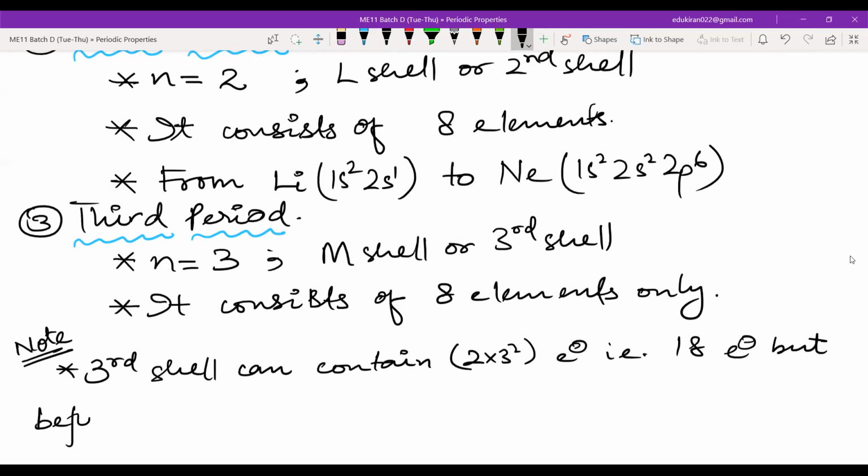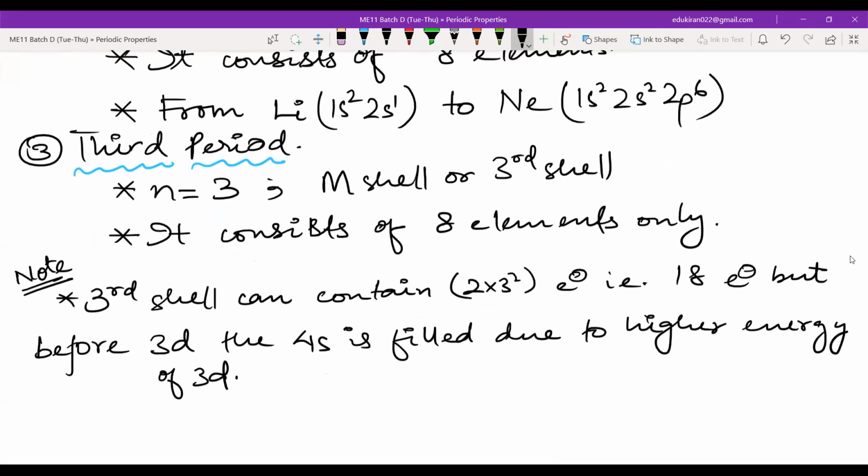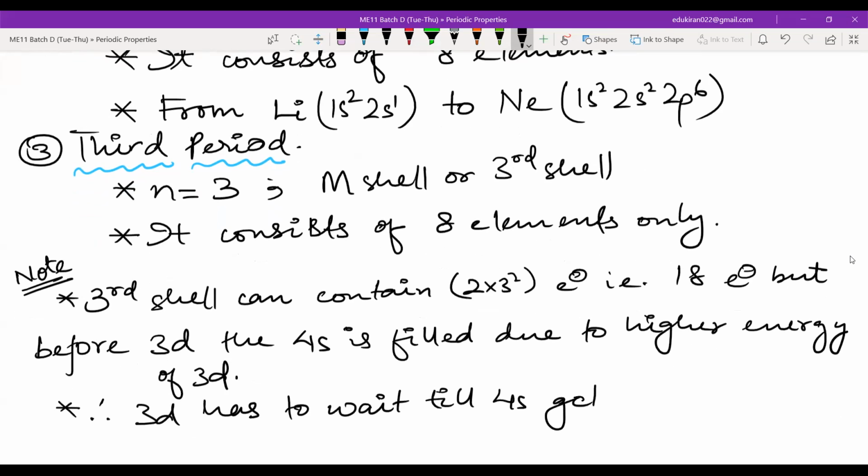Before 3d, the 4s is filled due to the higher energy of 3d, and hence 3d has to wait till 4s gets filled.